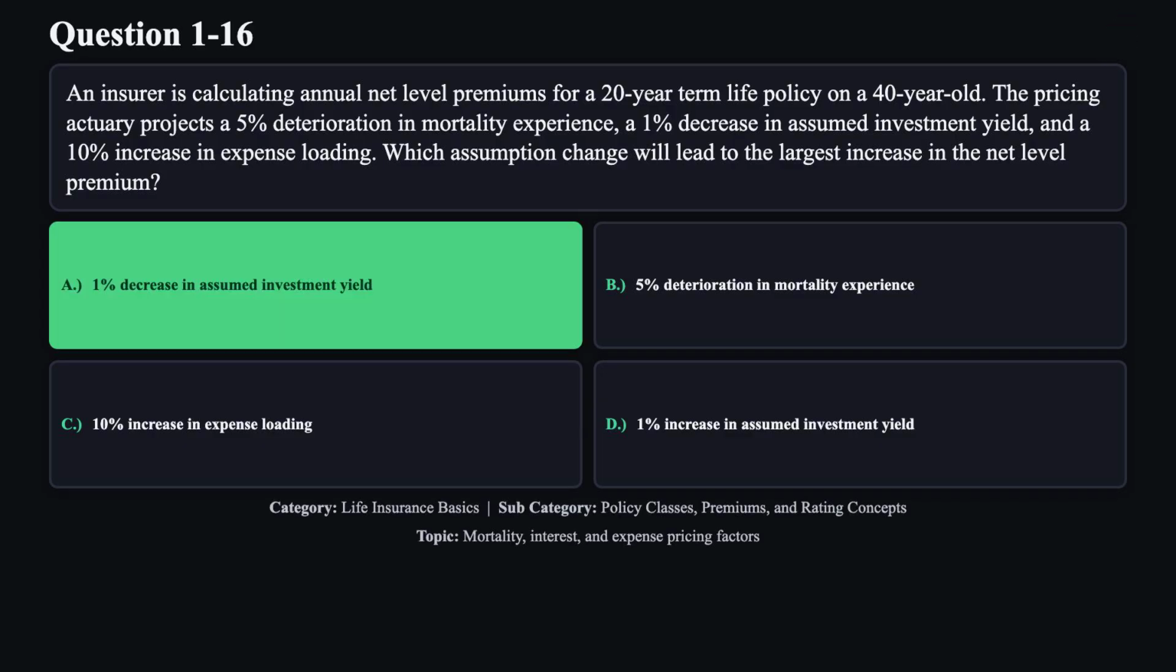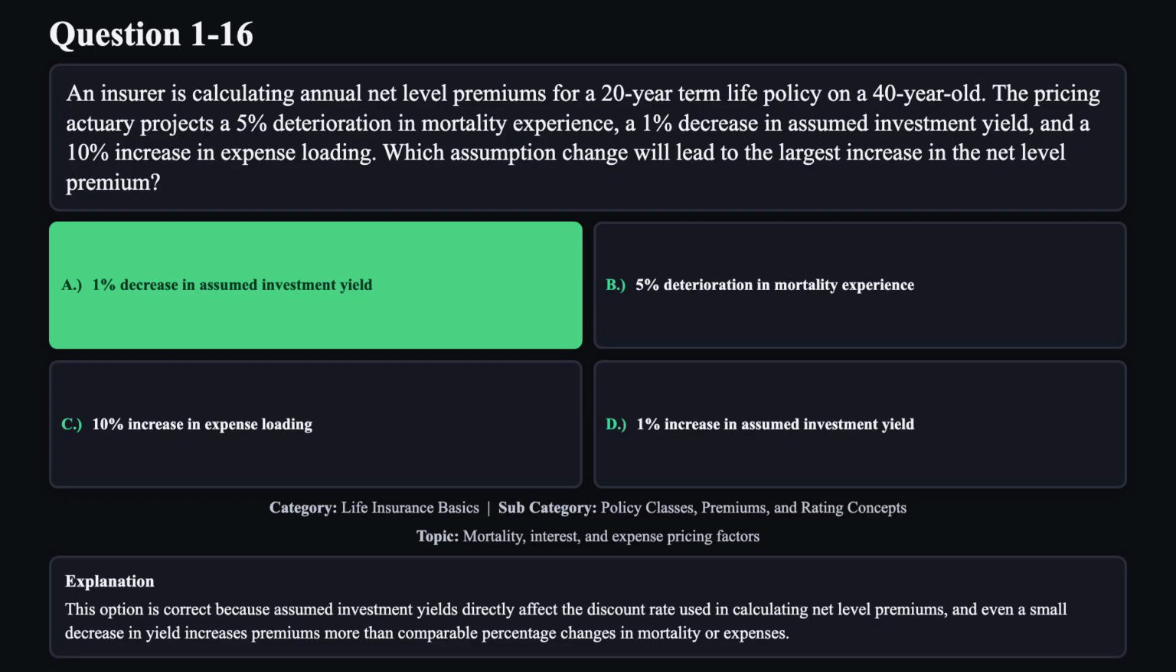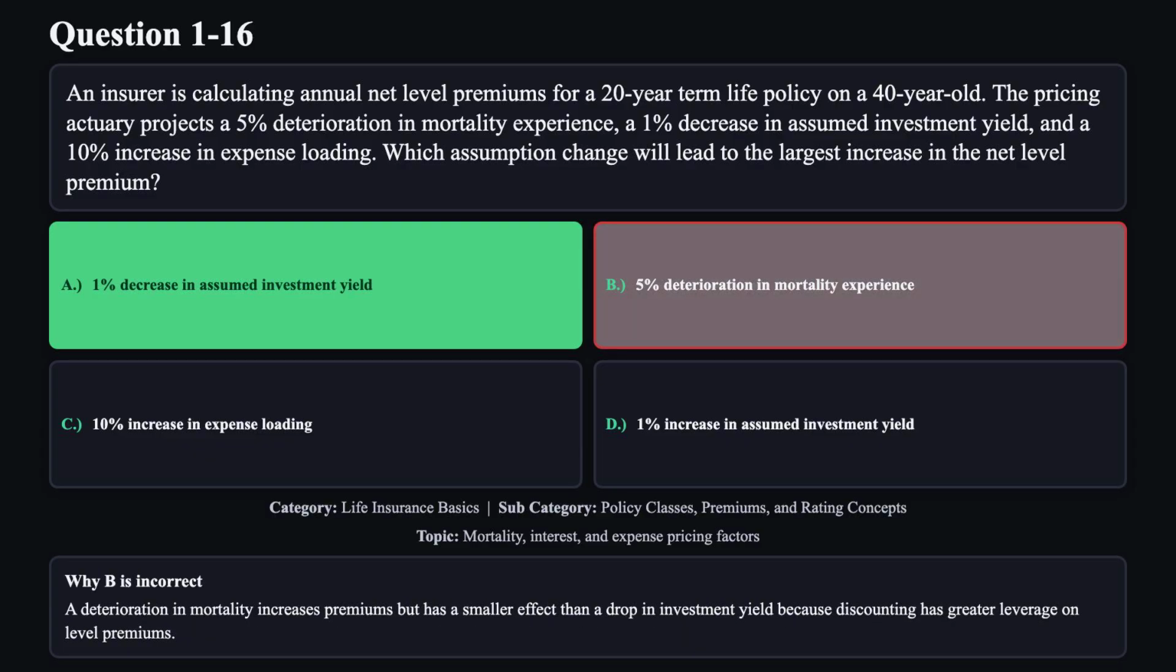The correct answer is A. This option is correct because assumed investment yields directly affect the discount rate used in calculating net level premiums, and even a small decrease in yield increases premiums more than comparable percentage changes in mortality or expenses. Reason B is not correct. A deterioration in mortality increases premiums but has a smaller effect than a drop in investment yield, because discounting has greater leverage on level premiums.